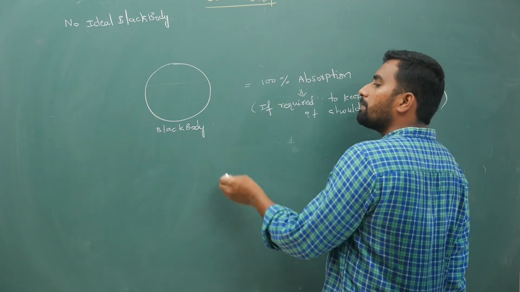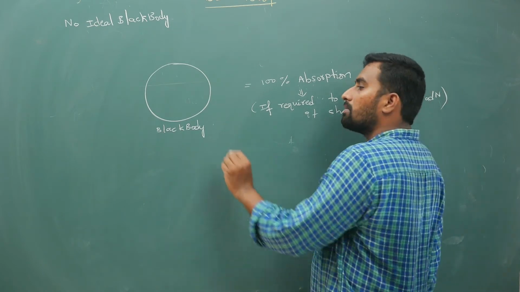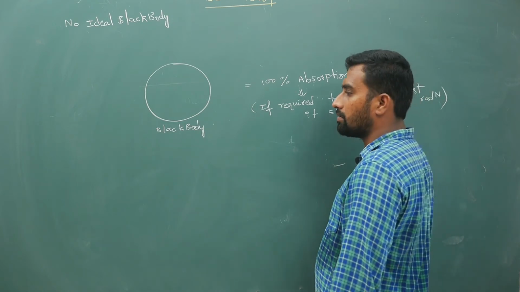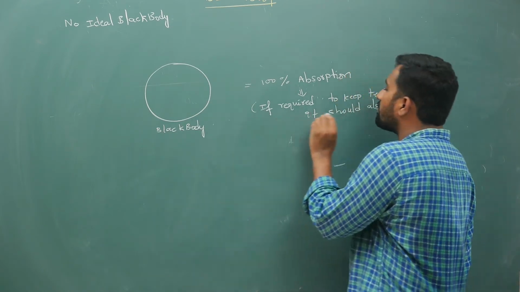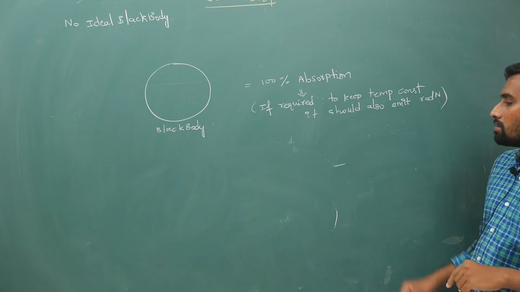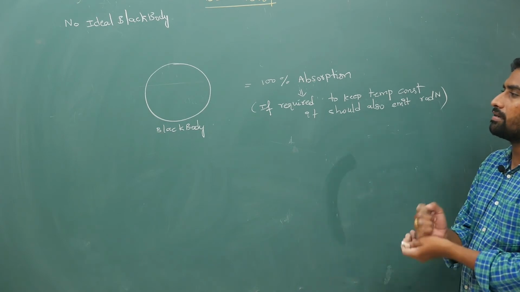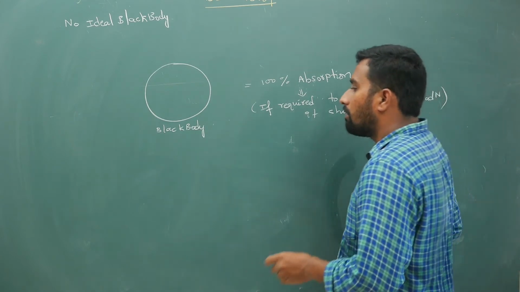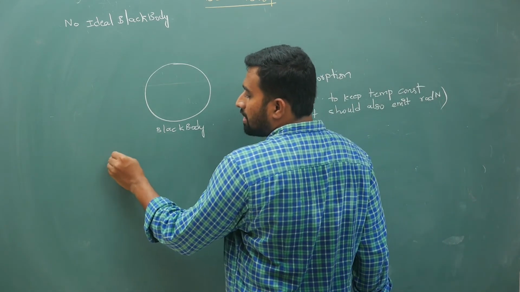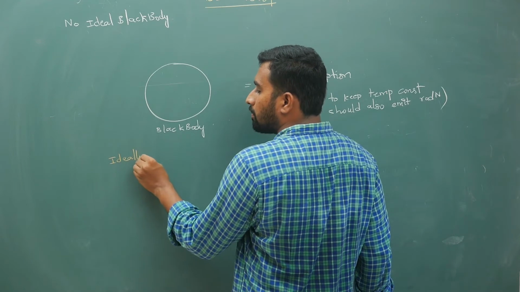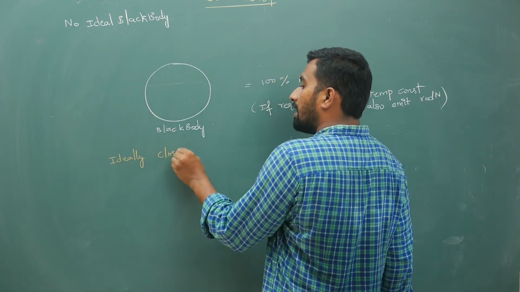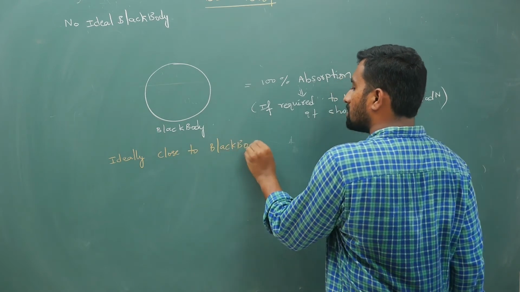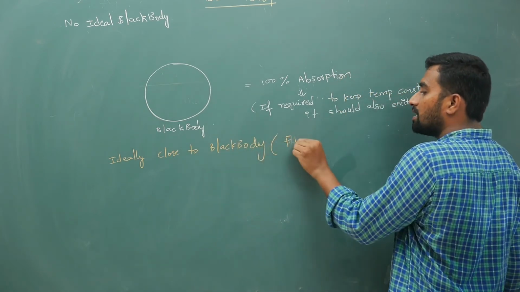So 100% absorption is not possible, but what is a black body? It absorbs all the radiation energy falling on it. Now if required to keep temperature constant, it should also emit radiation. That you keep in mind. Now for this black body, what is ideally close to a black body? Ideally close to a black body, what you have is Ferry's black body.